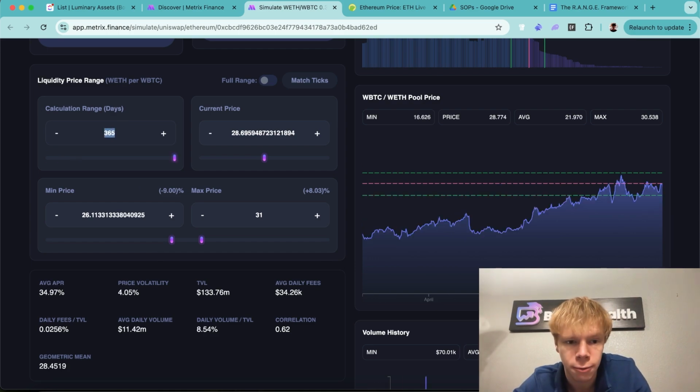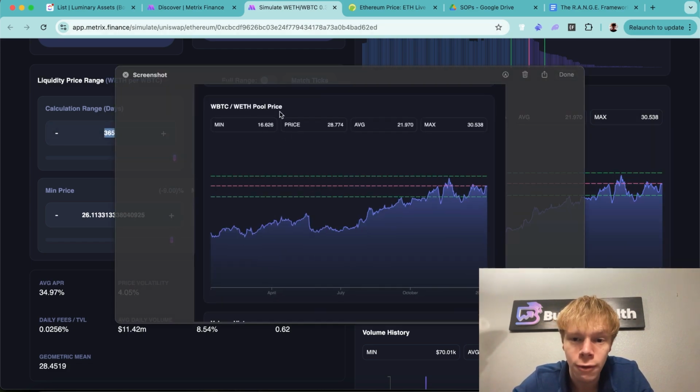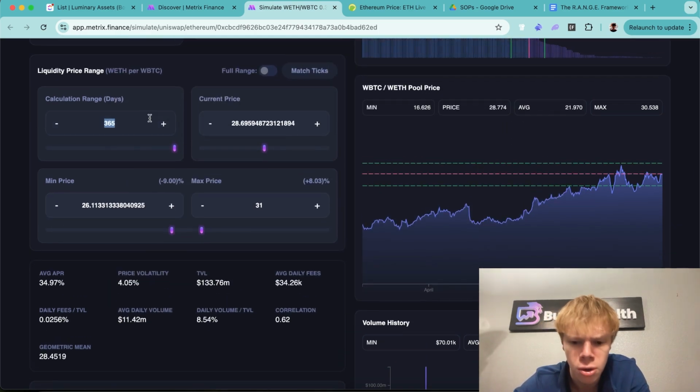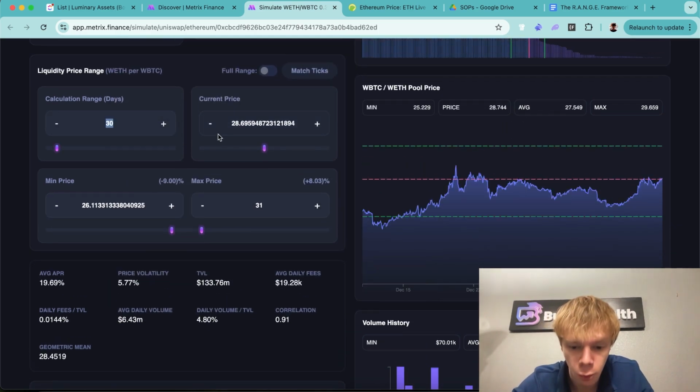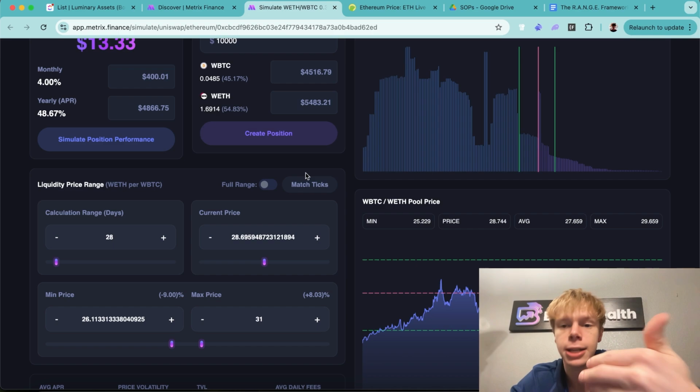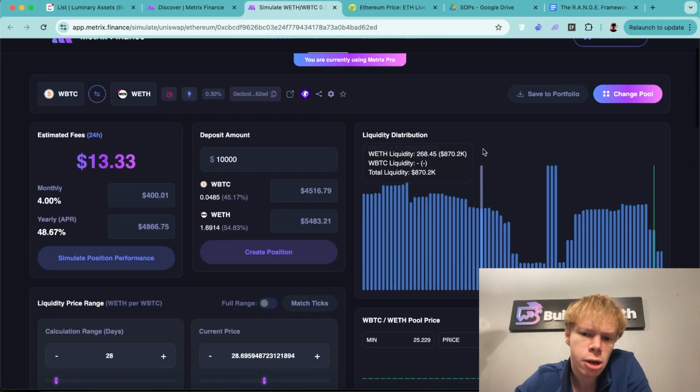If we zoom out to 365 days, you can see that's the highest level we've ever gotten, because Bitcoin has seen very, very good momentum this market. But if we were to zone in right over here, guess what's happening? We're slowly going up, and we're starting to plateau. Ethereum's starting to get its dominance back. Ethereum's starting to reject Bitcoin and say, hey, I want to perform too, and it's wanting to do better than Bitcoin. So that's why I'm expecting a little bit of a turn, and that's why I'm weighting more towards Ethereum over here, 55%, because I'm expecting Ethereum to do better in this instance. So that's how I do it on Ethereum and Bitcoin.